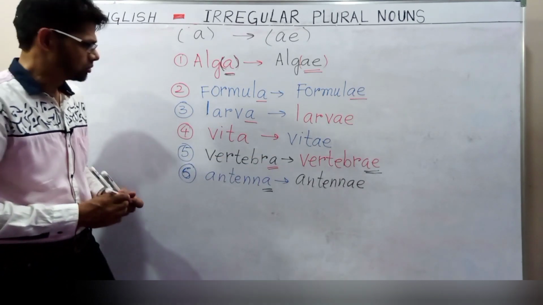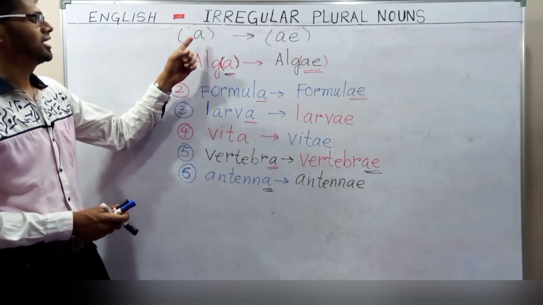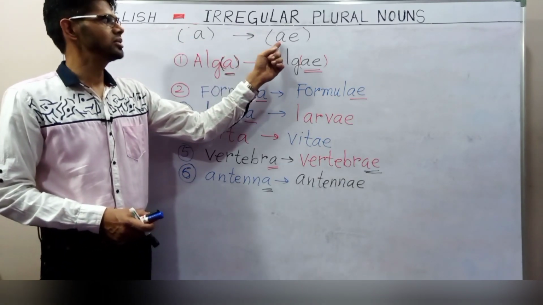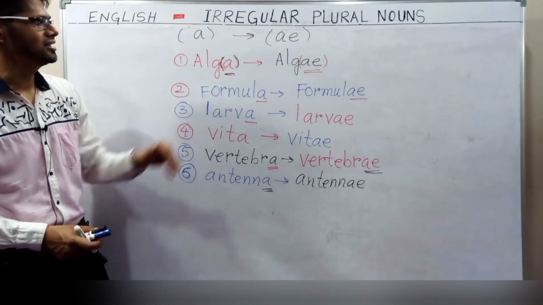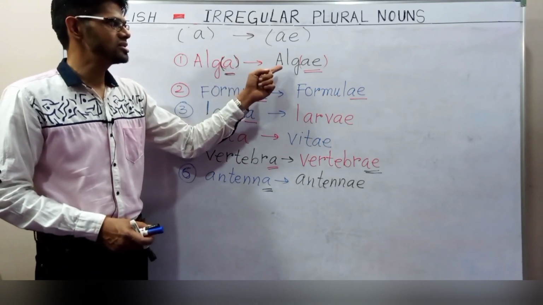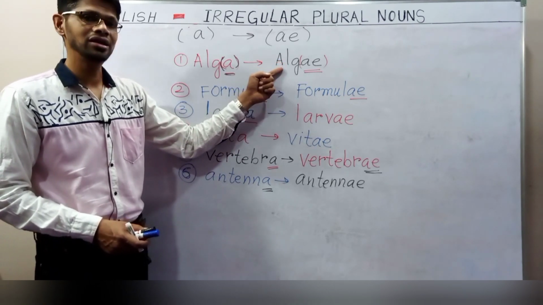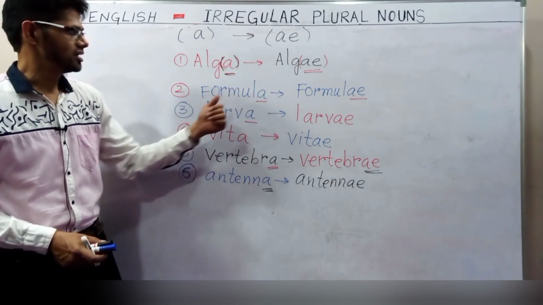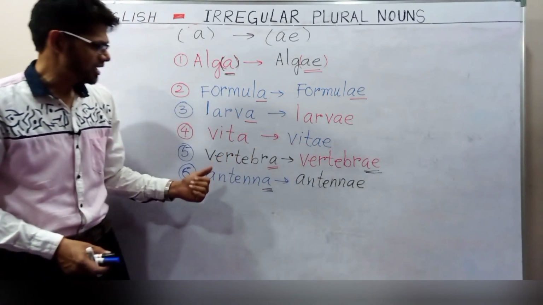Similarly, there are many words. I have written a few examples here. If a singular noun ends in A, how do we make it plural? We add E, writing AE. Alga, algae; we can pronounce it two ways. Formula, formulae. Larva, larvae. Vita, vitae. Vertebra, vertebrae. Antenna, antennae.